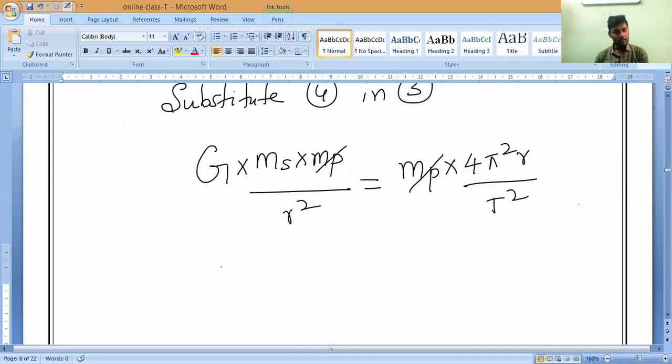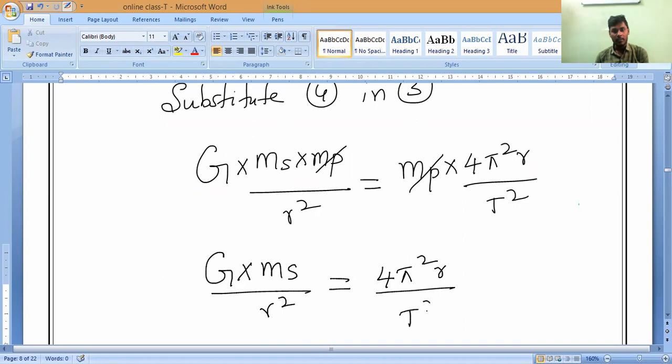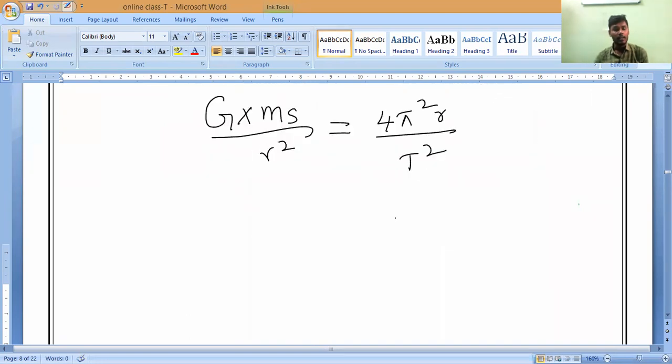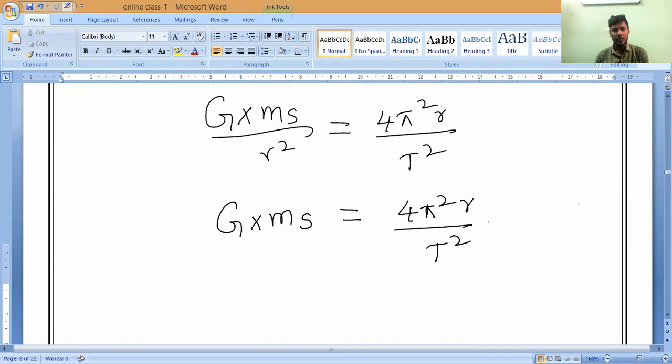Yes, sir. So now the formula turns to G into mass of sun divided by R square, which is equal to 4 pi square R divided by T square. Any doubt till here? Now R square is in division, so it will come to this side as multiplication. So now G into M S is equal to 4 pi square R divided by T square into R square.